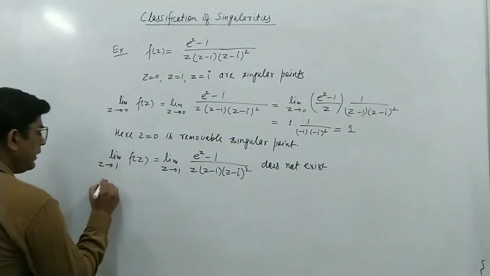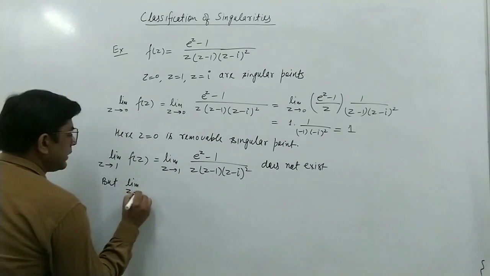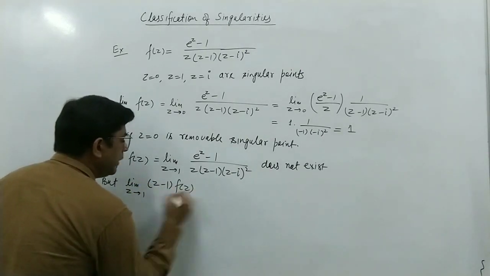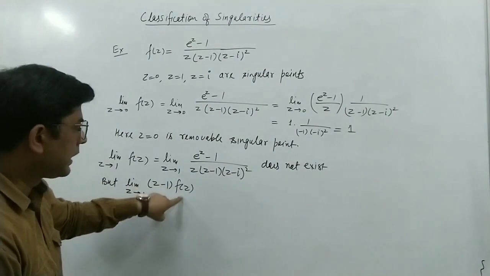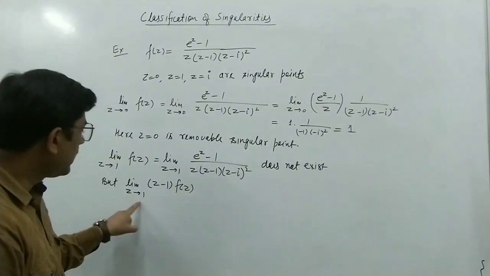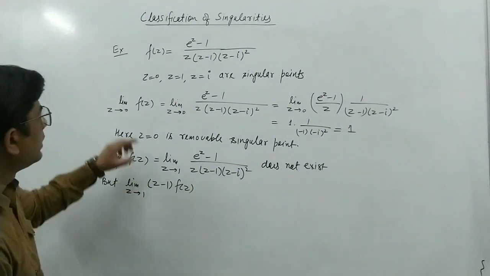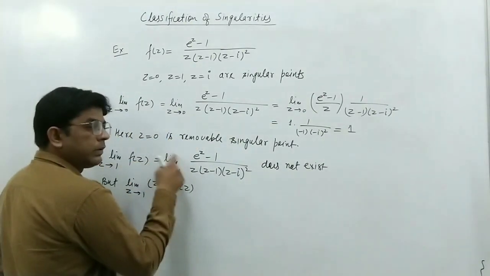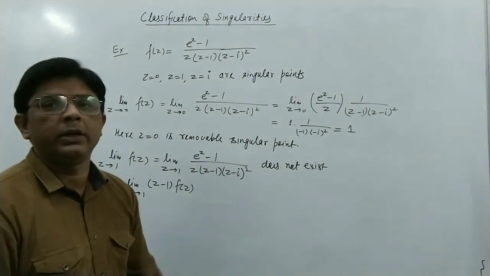But if we find the limit of this function with (z - 1) times f(z) as z tends to 1, that is, first we multiply f(z) by (z - 1), and after that we find the limit, then you can see that the (z - 1) will be cancelled, and in the remaining terms we can put z = 1.